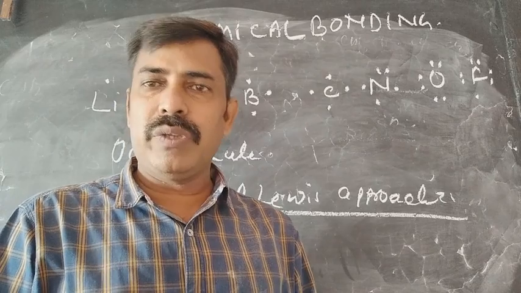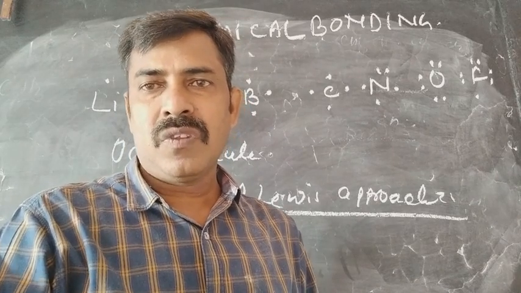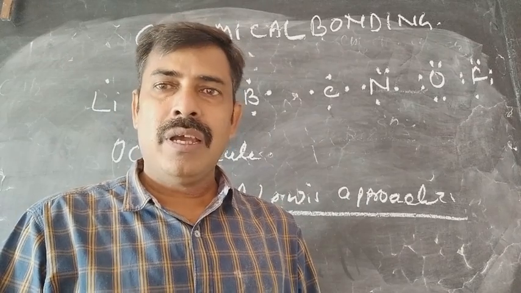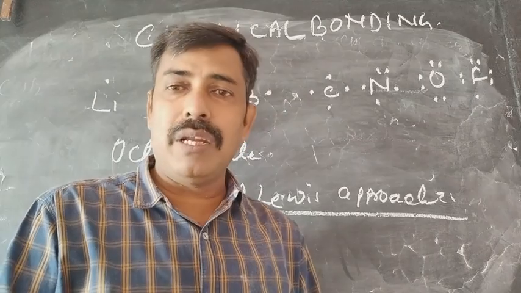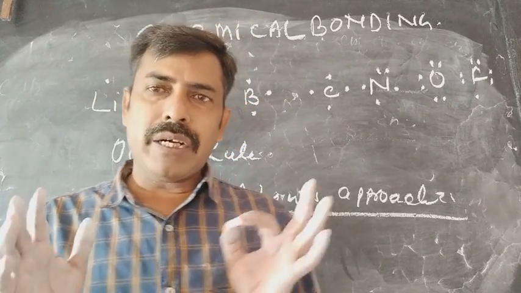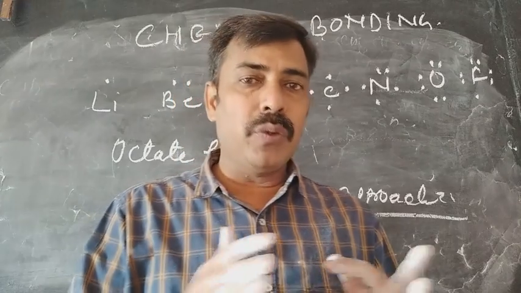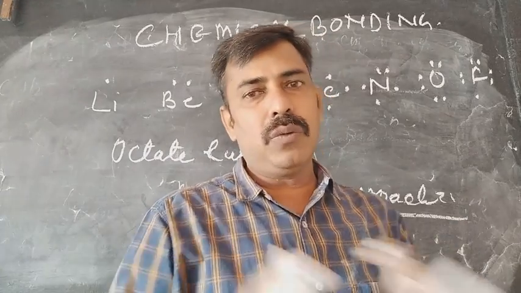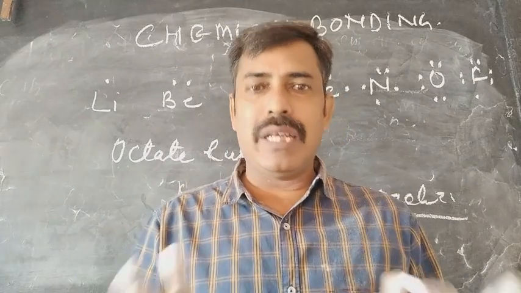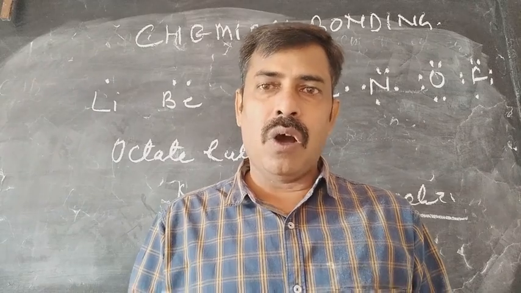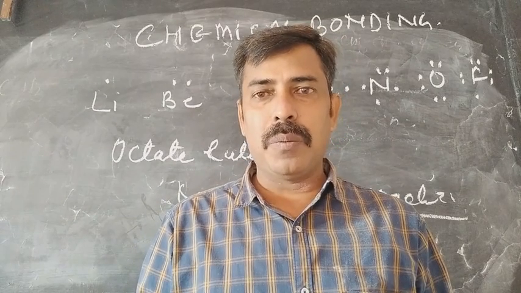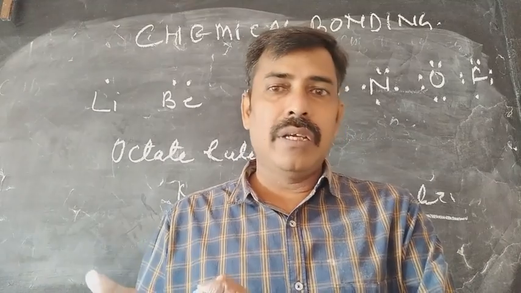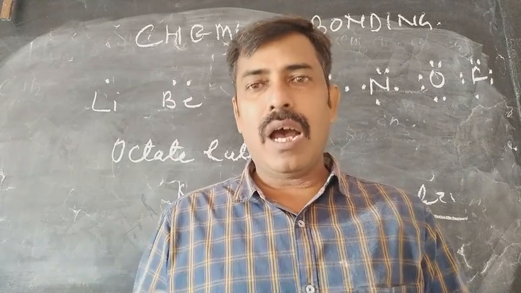We are starting with the ionic compounds, that is the electrostatic bond. How will the electrostatic bond be formed, and which type of elements form the electrostatic bond? The electrostatic bond is formed between those elements which have a big electronegativity difference. One is electropositive, one is electronegative. Only in that condition is the electrostatic bond formed. That means one element is going to donate the electron and the next element takes that electron to make the ionic bond.